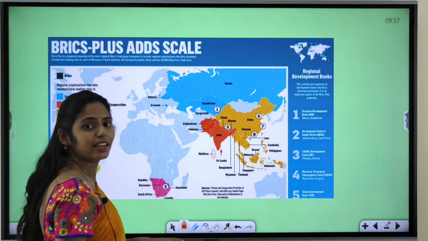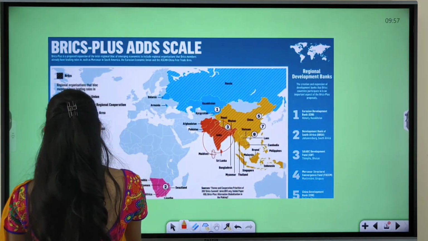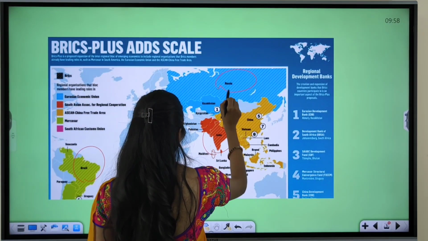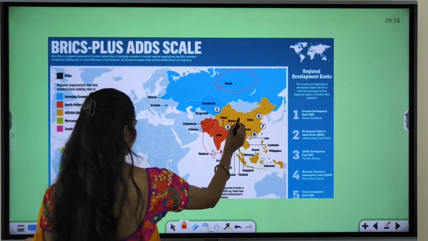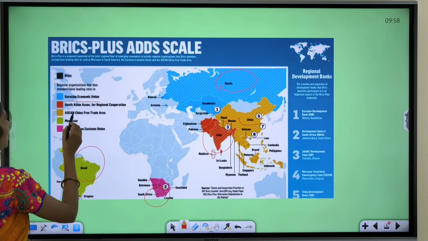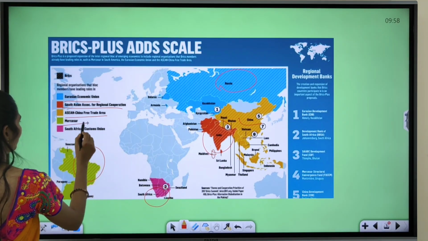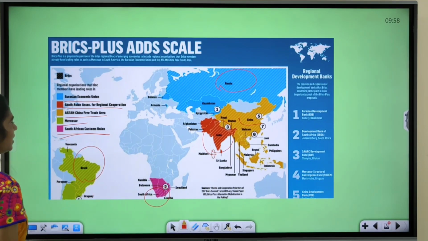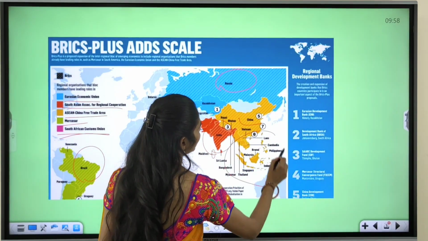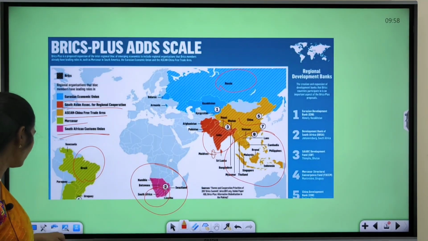Here, which countries are part of this BRICS? Here we have India, here we have Brazil, and here we have South Africa, right, Russia. So these are already part of BRICS, China, right. But some other groupings are showing interest, like the Eurasian Economic Union, South Asian Association for Regional Cooperation, ASEAN-China Free Trade, MERCOSUR, and the Southern African Customs Union. So especially these are showing some interest in joining this organization. Okay, so that you have to remember.